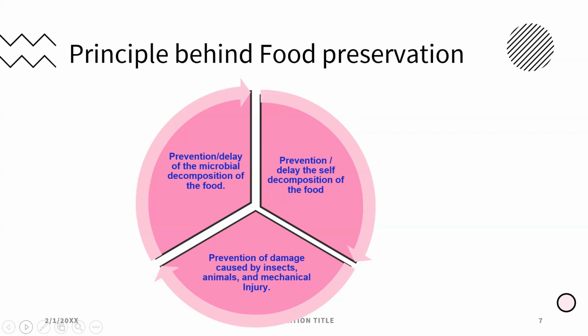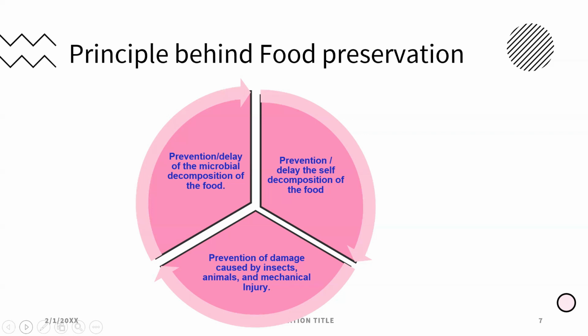Next is prevention of the damage caused by insects, animals, and mechanical injury. Whenever the harvested food is stored in a granary or warehouse, it should be kept clean so that it is not infected by insects and animals like rodents, rats, squirrels.